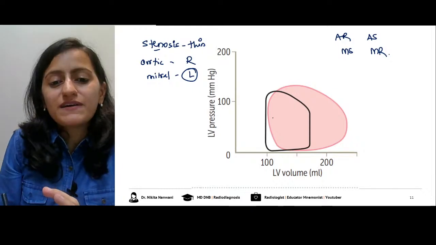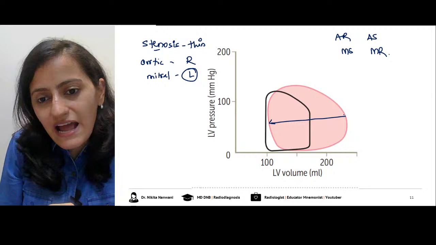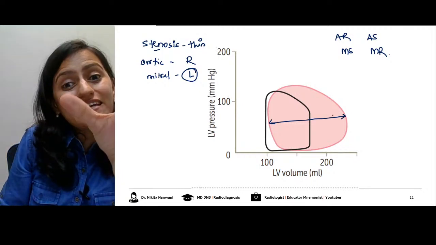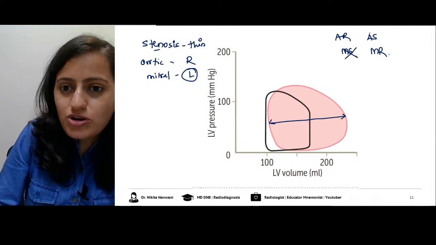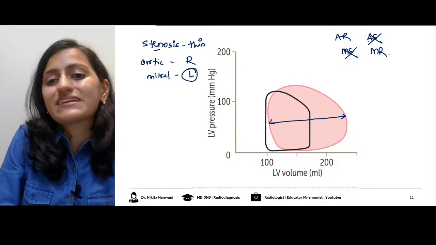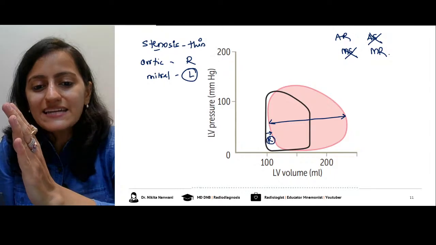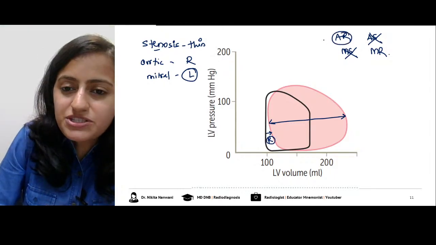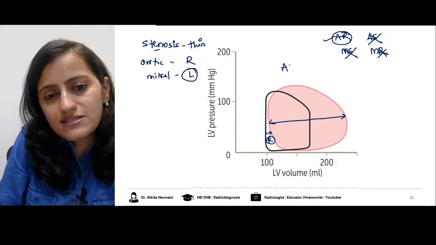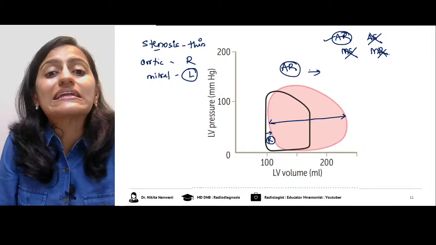Absolutely right. First of all, you can see the width of the graph is increased. It is wide, so it's not stenosis. It's a regurgitant lesion. The graph has shifted to the right. It is the rightward shift, and a rightward shift is aortic, not mitral. So the answer is aortic regurgitation.